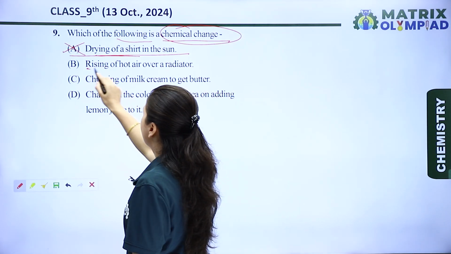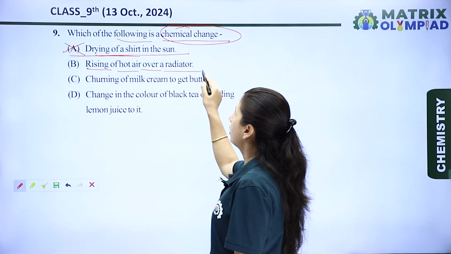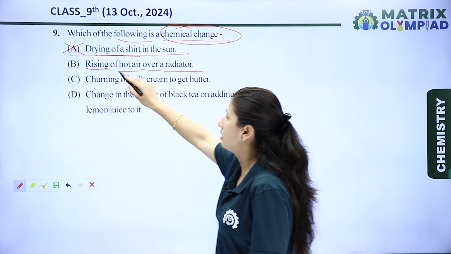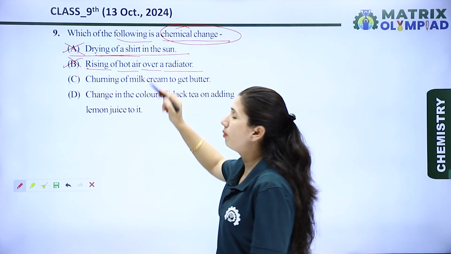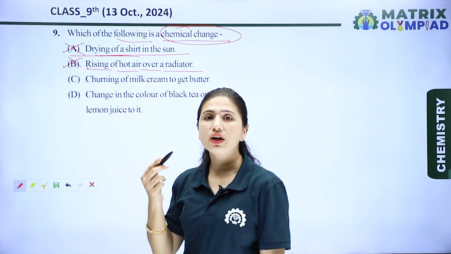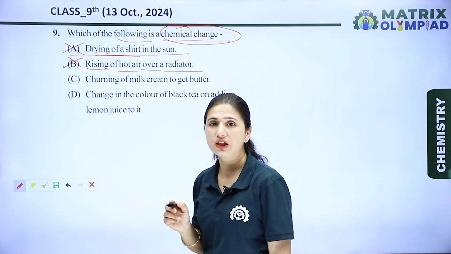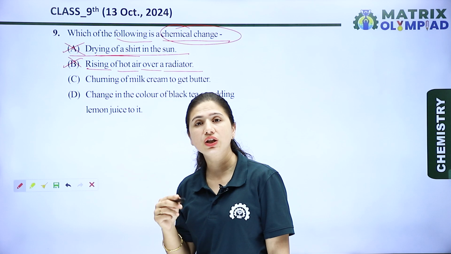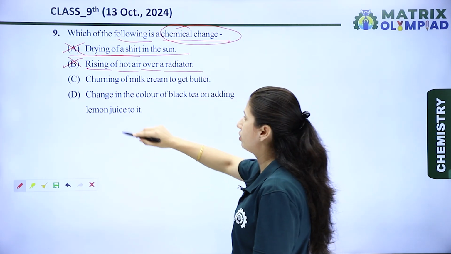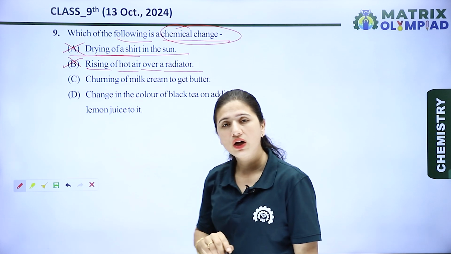Now the next is the rising of hot air over a radiator. No, it is also not a chemical change, it is a physical change, because the movement of air is not a chemical change, only movement of air is a physical change. If there is any change in the composition of air, then that would be a chemical change. So option B is also a wrong option.